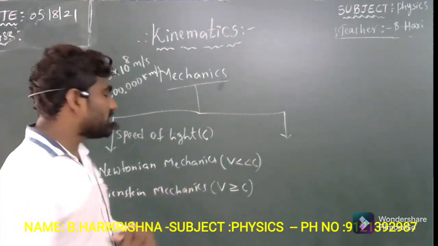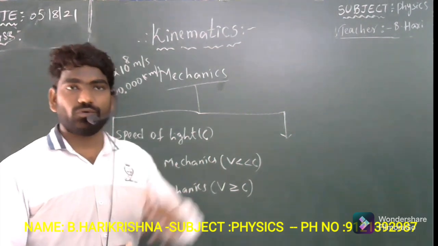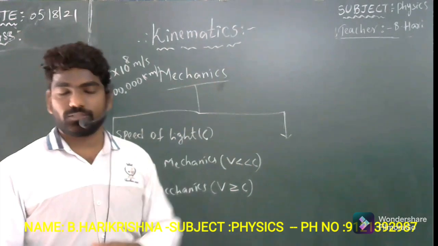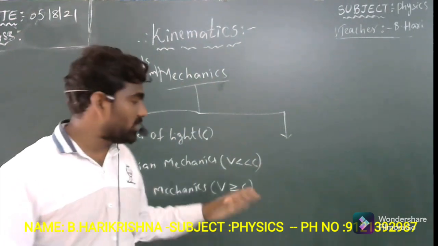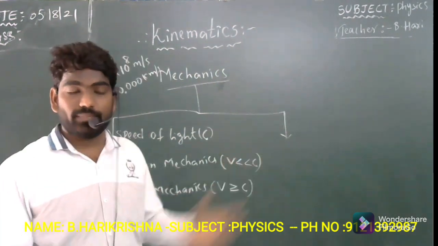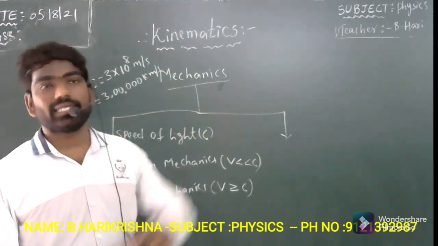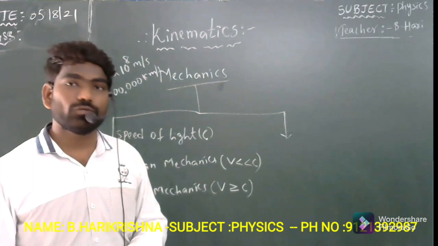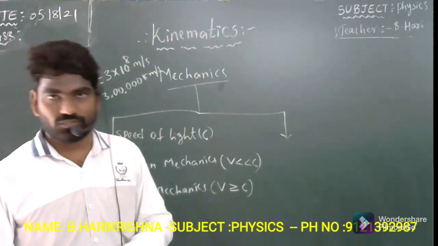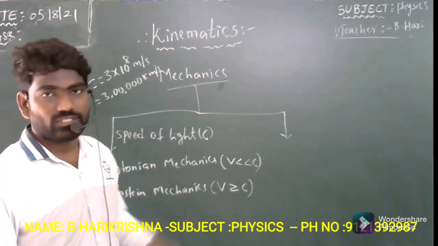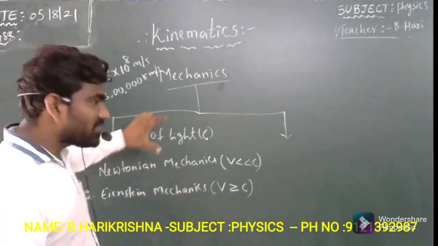Now, where is Einstein mechanics useful to us? Whenever we move into space, the objects moving in space may have a speed equal to or greater than the speed of light. The explanation of the motion of those objects moving in space comes under Einstein mechanics. So this is one of the classifications.